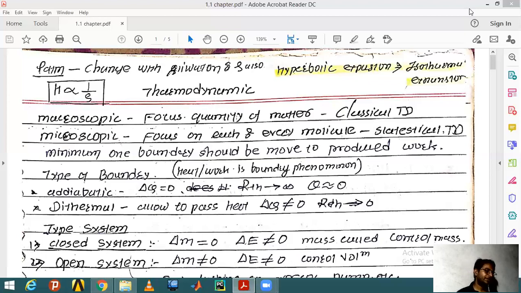There are two types of boundaries: one is the adiabatic boundary, and the second is the diathermal boundary. An adiabatic boundary is one through which you cannot transfer heat, completely insulating. Its resistance is infinite, which means it has infinite resistance to heat and will not allow heat to pass through it. And a diathermal body can pass a little bit of heat through the body.